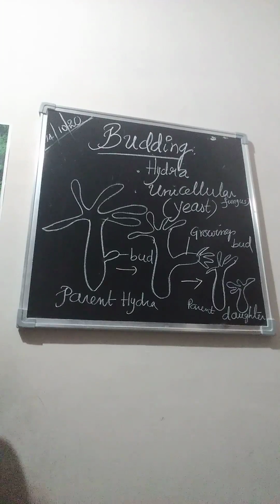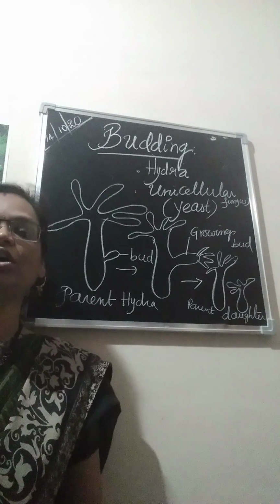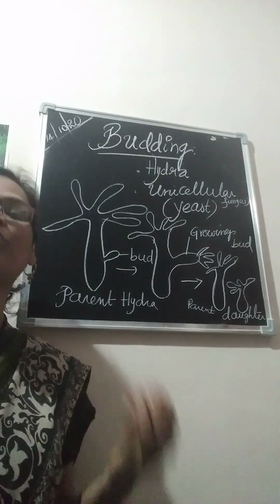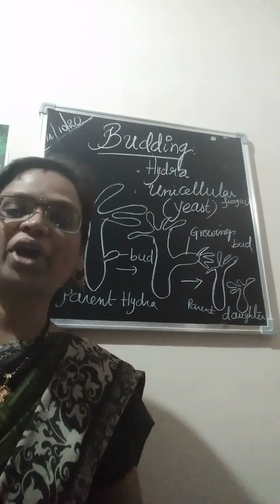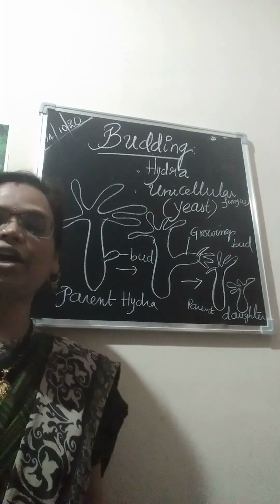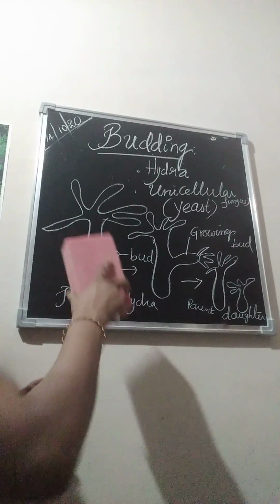Like that, from the body wall, a new organism develops. This process is called budding. The process of giving rise to a young one from an outgrowth formed from the body wall of the parent is called budding. One example we learned is Hydra, a good example of a multicellular coelenterate.